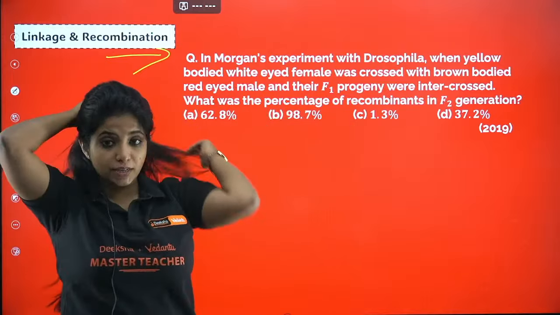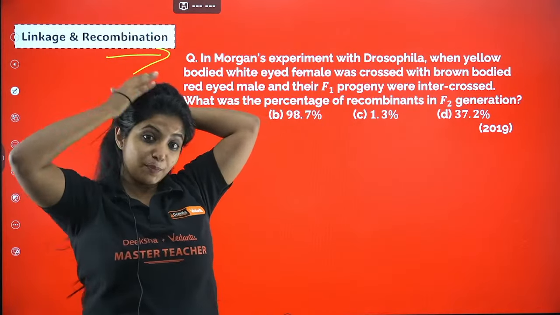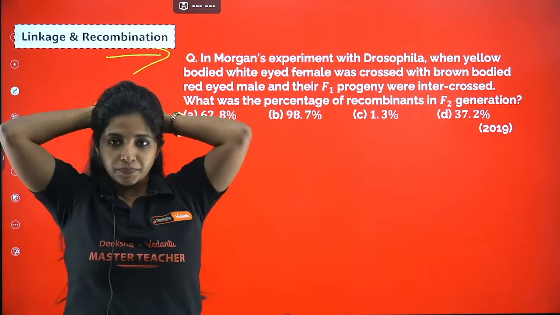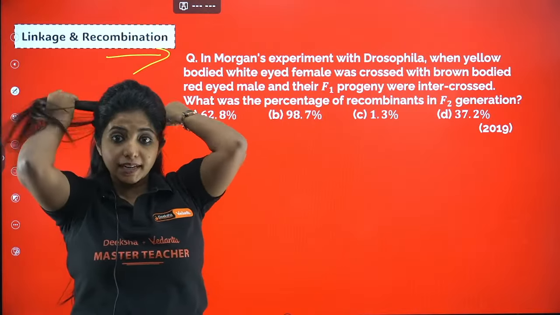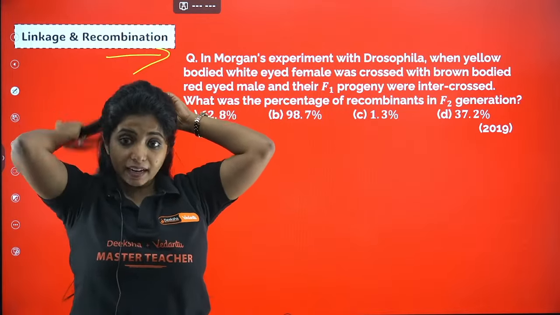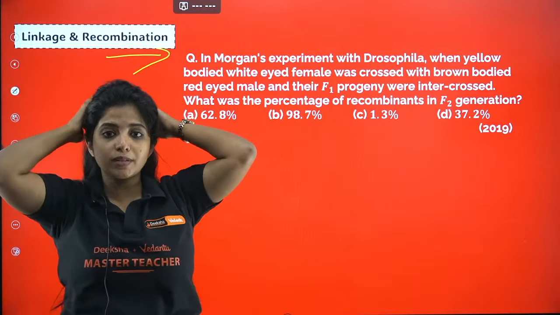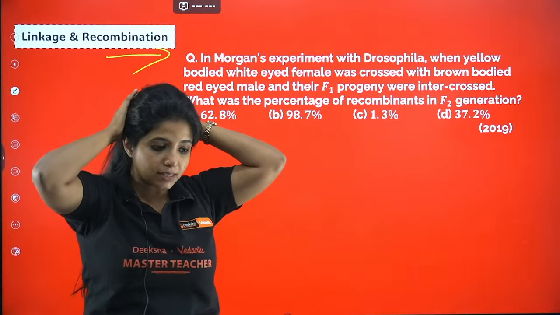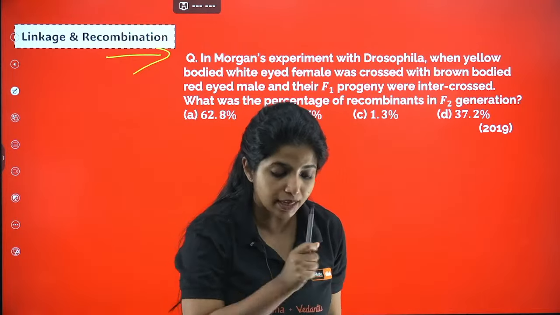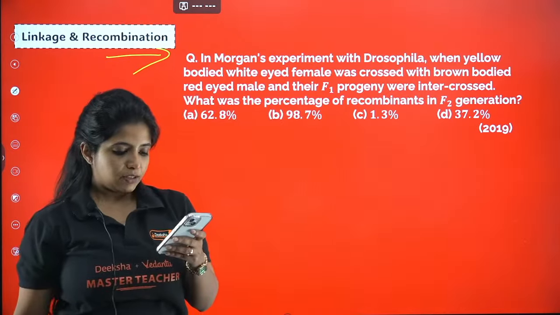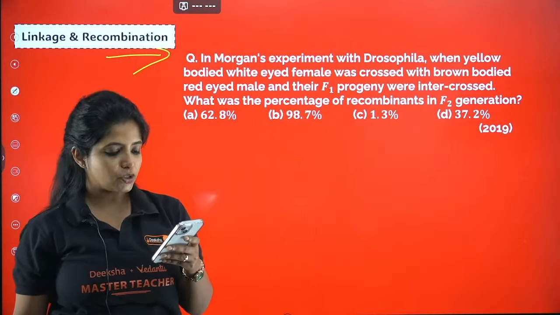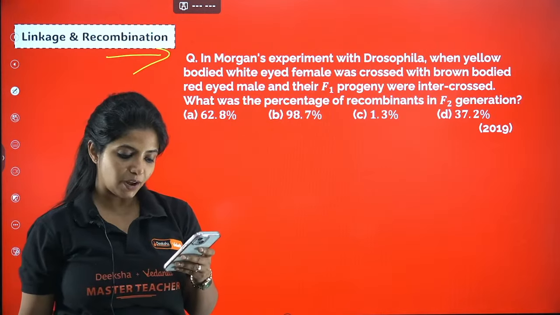Subha says the answer for this question is D. Make sure you read the question carefully. What are you crossing? A yellow-bodied and white-eyed female was crossed with a brown-bodied and red-eyed male, and their F1 progeny were intercrossed. What was the percentage of recombinants in the F2 generation? Those who understood the concept will be the only ones able to answer this. Nagaraj said C. So Nagaraj is the only one, and then Subhash is also saying C now.